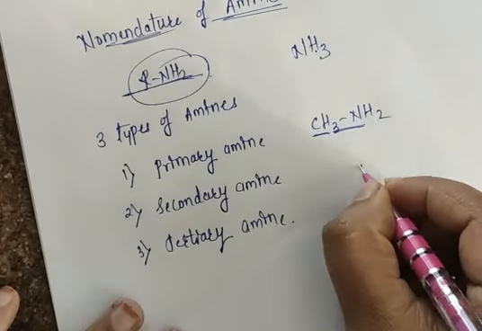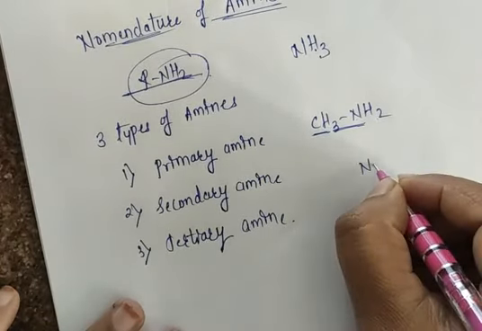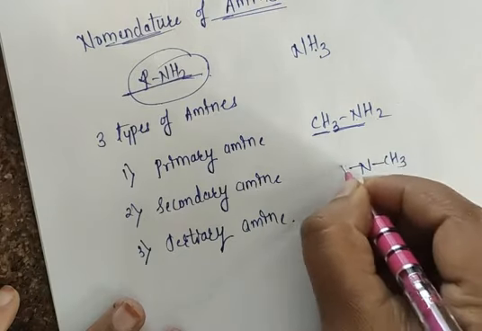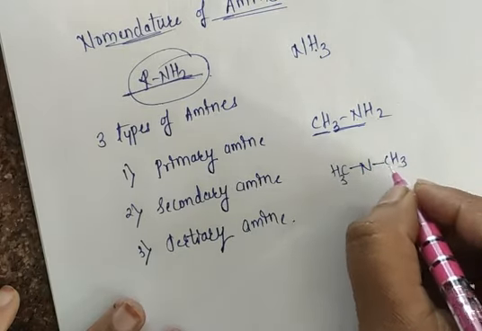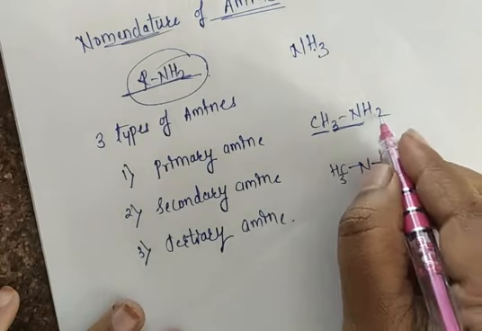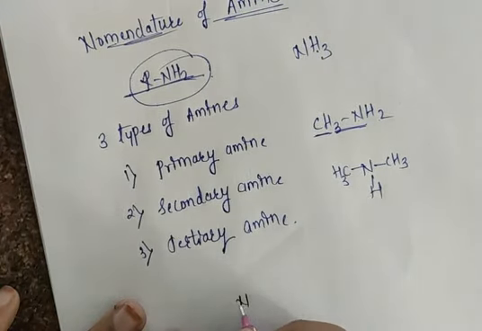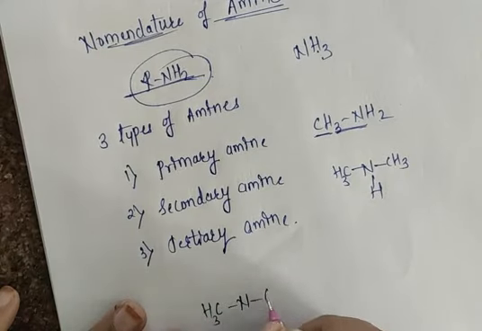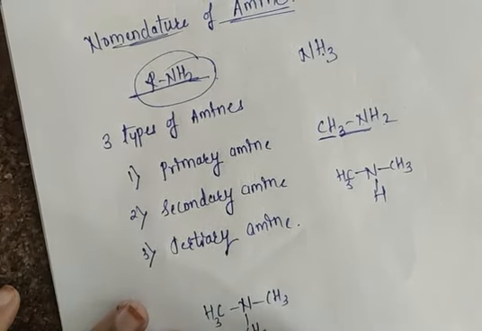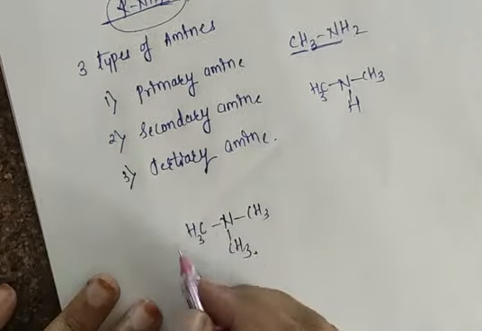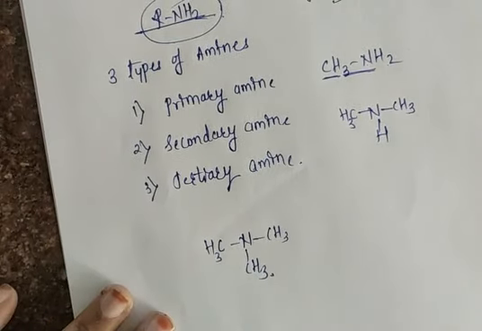Suppose I take here N and here also presence of CH3, CH3. One more hydrogen is replaced with a CH3 group and one more hydrogen will remain as it is. So this is your secondary amine. Suppose I take here CH3, CH3 and CH3. All three hydrogens are replaced with methyl groups. So this is your tertiary amine.